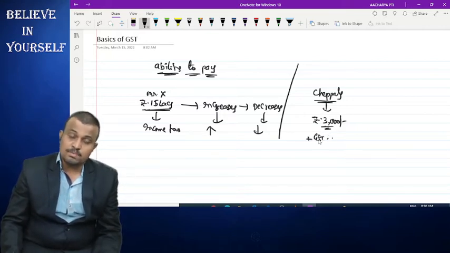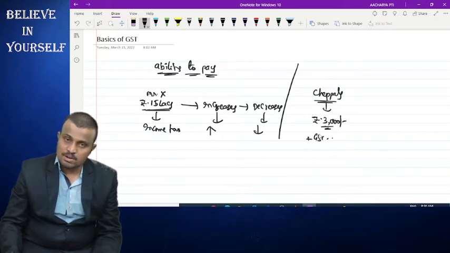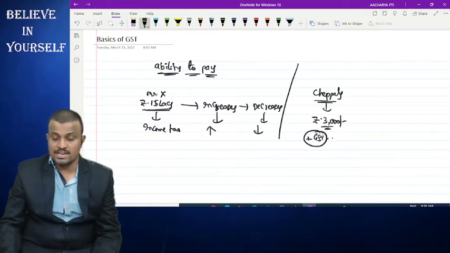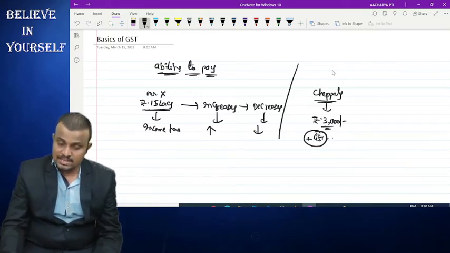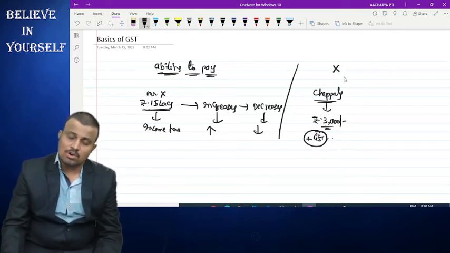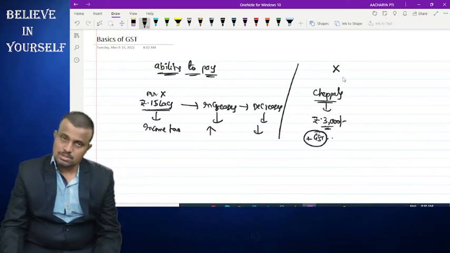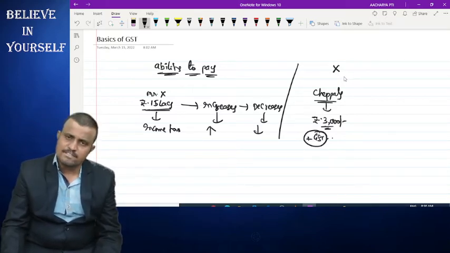If the same product is purchased by the CM or PM or any person, rich or poor, every person is liable to pay this tax. So in the case of indirect tax, the ability to pay is not considered. Here the rich and poor, government or non-government, CM or common man, each and every person is one and the same in the case of indirect tax.